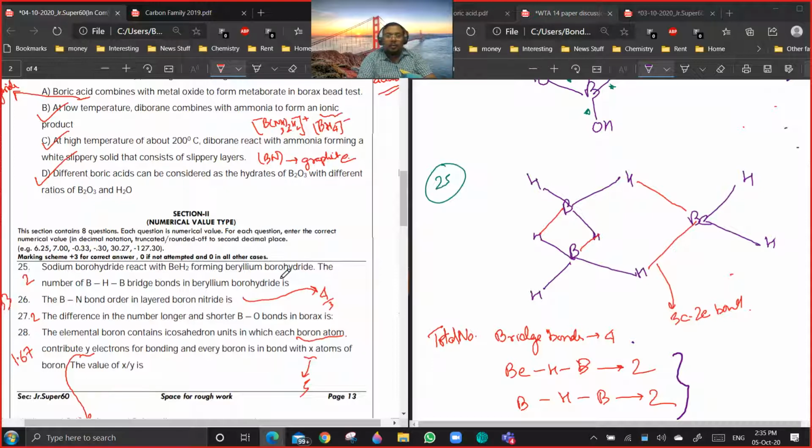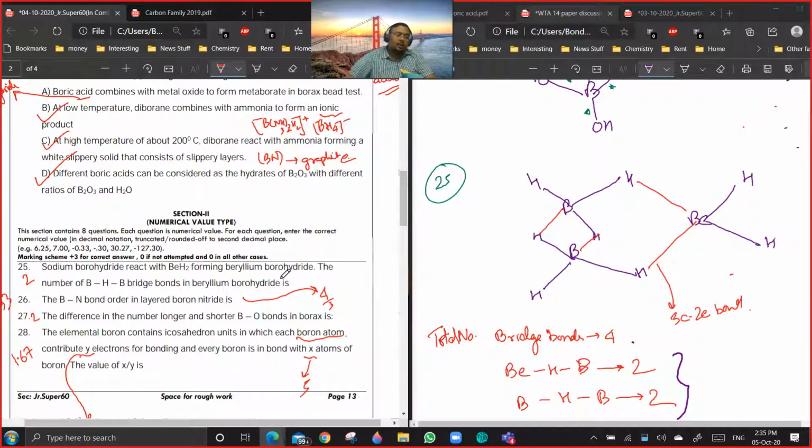In benzene, what is the bond order? It is 4/3. So in graphite also the bond order is 4/3. Similarly, here in borazine the bond order is 4/3. So in layered boron nitride, it is also 4/3.